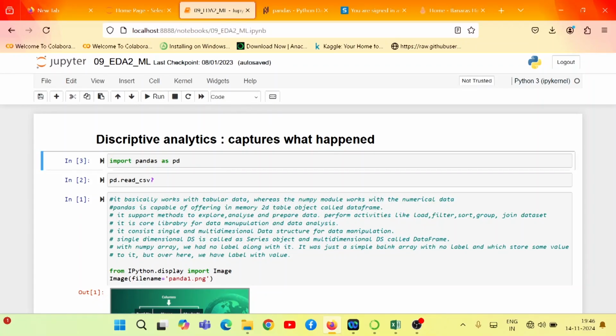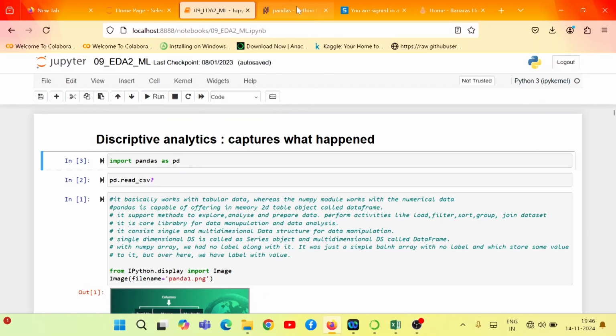Now here we are going to use the pandas library of Python. This pandas library is open source, with a BSD license, that is Berkeley Software Distribution. It provides high performance, easy to use data structures and data analysis tools for the Python programming language.